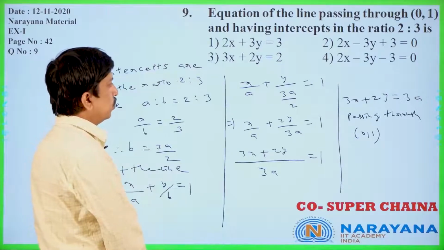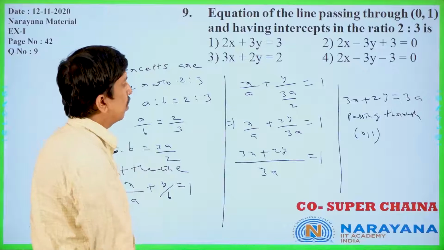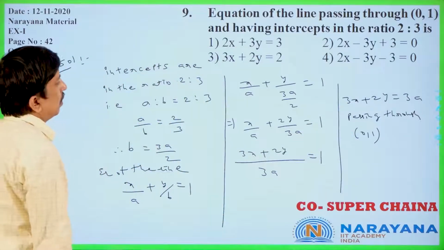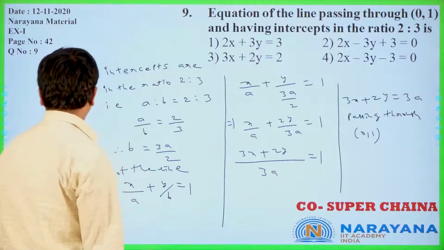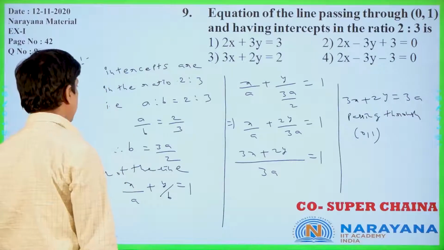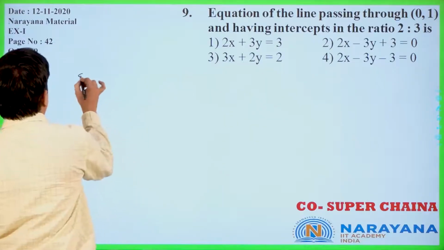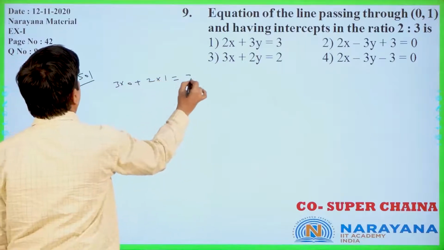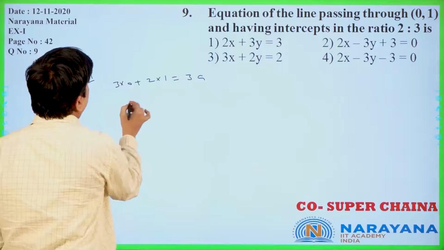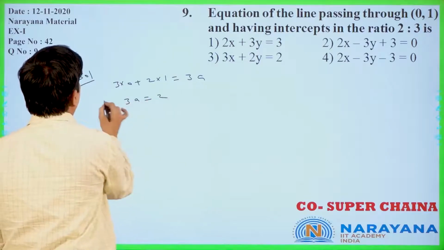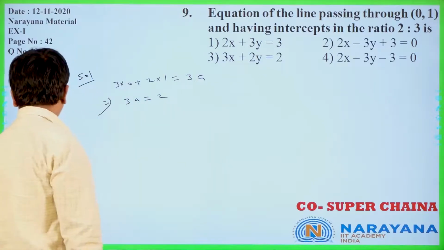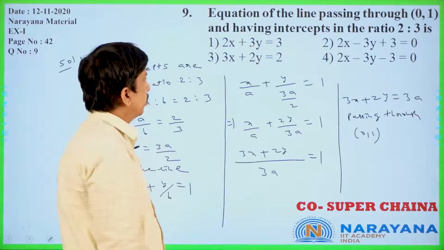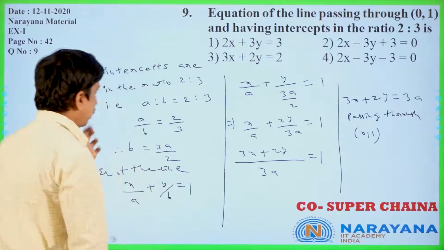Now 3x plus 2y is equal to 3a, passing through (0, 1). In place of x you put 0, in place of y you put 1. This implies 3 into 0 plus 2 into 1 is equal to 3a. This is 0 only, so 3a is equal to 2. We directly got 3a, substitute that one, that's enough. Here we got 3a only, 3x plus 2y is equal to 3a.